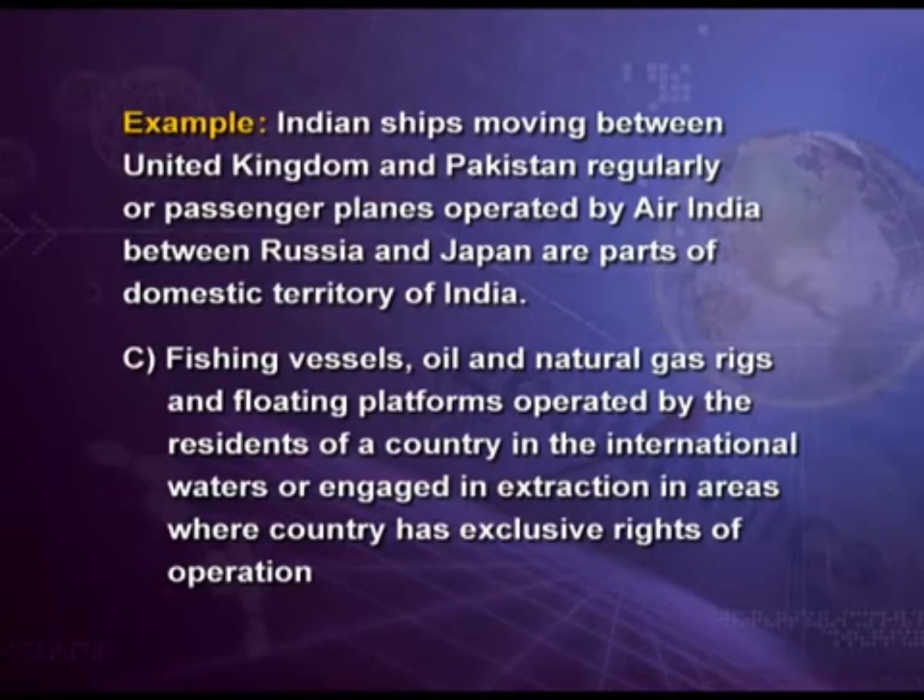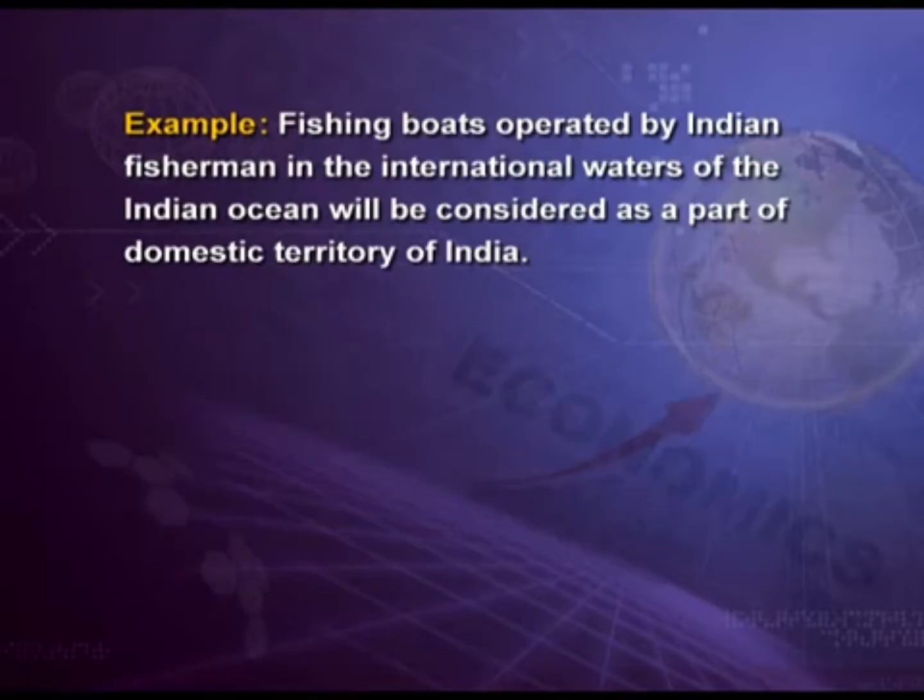The third item included in the definition of domestic territory is fishing vessels, oil and natural gas rigs, and floating platforms operated by the residents of a country in the international waters, or engaged in extraction in areas where the country has exclusive rights of operation. For example, fishing boats operated by Indian fishermen in the international waters of the Indian Ocean will be considered as a part of the domestic territory of India.